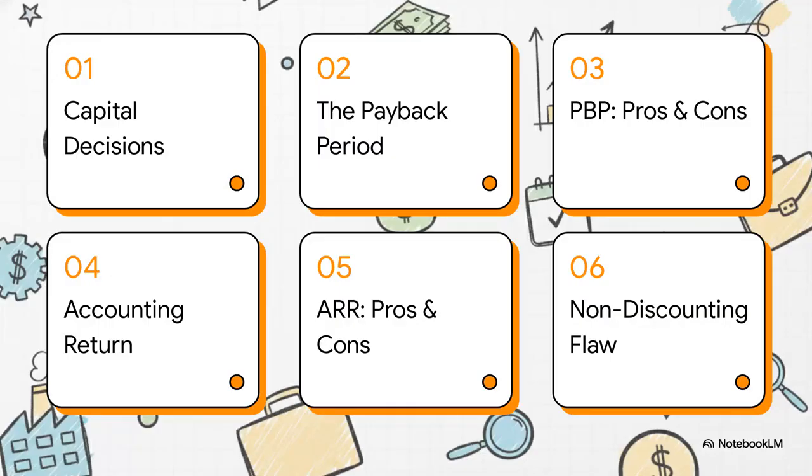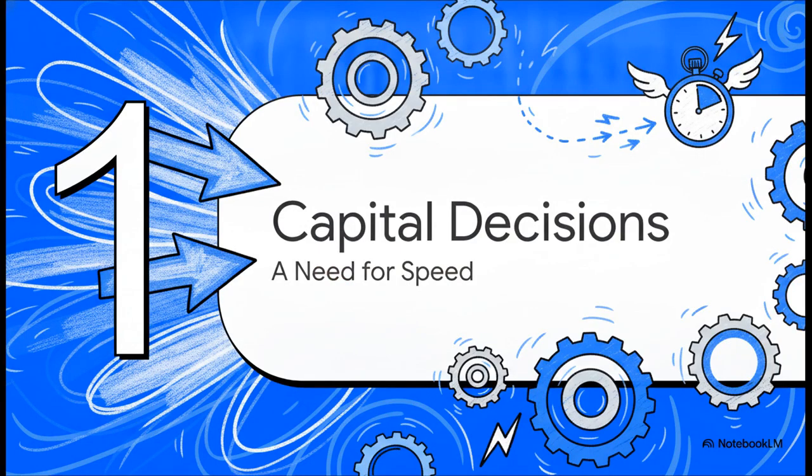To solve this, we're going to open up our financial toolkit and examine a couple of non-discounting methods. Today's agenda covers making capital decisions, the payback period, its merits and demerits, the accounting rate of return, its pros and cons, and finally, the non-discounting flaw. Let's dive right in. Starting with Section 1, Making Capital Decisions.